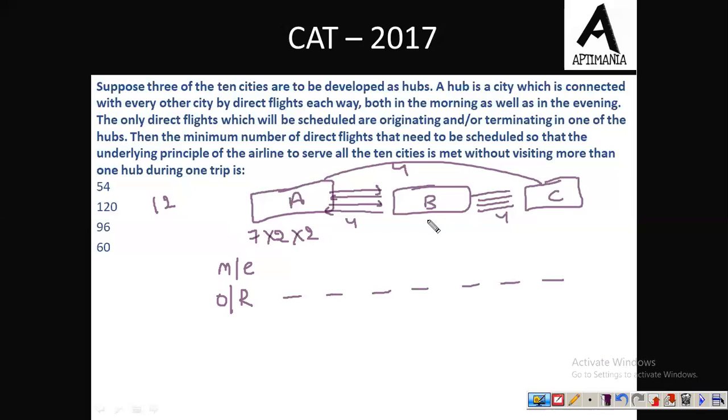Similarly in case of B, we must have 7 into 2 into 2 flights to connect B with these 7 cities, and C को भी इन 7 cities से connect करने के लिए we must have 7 into 2 into 2 flights. Now the total number of flights is, this is 28, 28 and 28, so total 84, and 12 flights were there which were interconnecting the hubs. So in total 96 flights are required for this. Fine. So the correct answer is option C, 96.